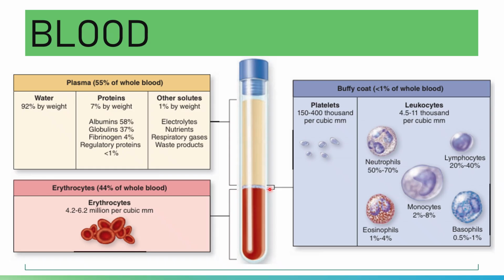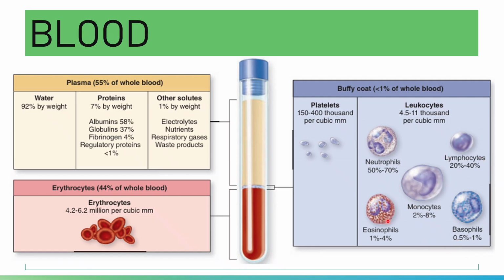And you have the buffy coat. As we said earlier, it contains your leukocytes, or WBCs, and your platelets. Please note that 150 to 400,000 per cubic mm is the normal value of your platelets. This one is the normal value of your leukocytes. These are the normal relative values.